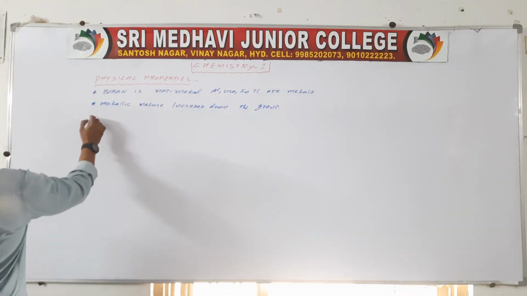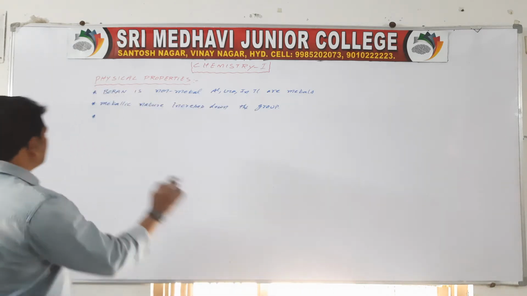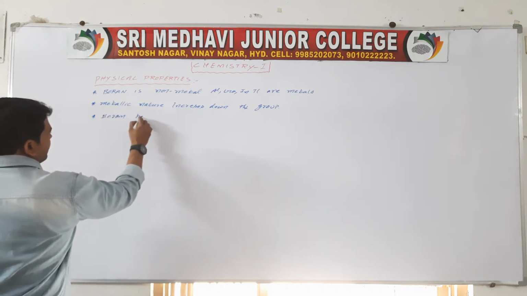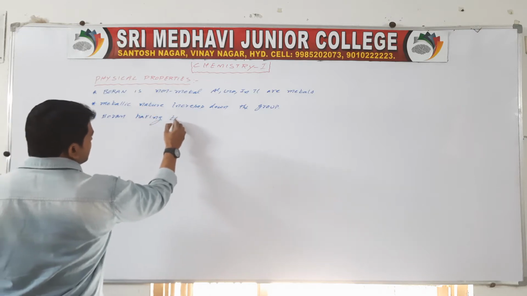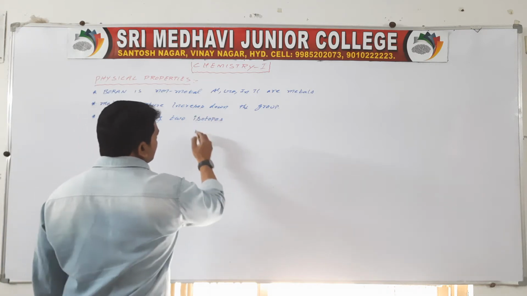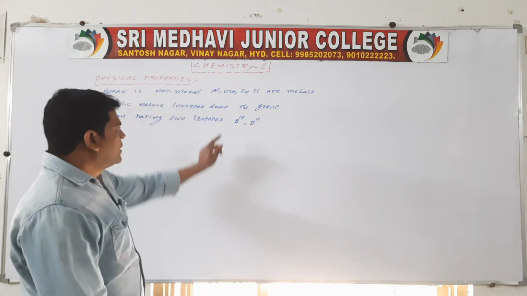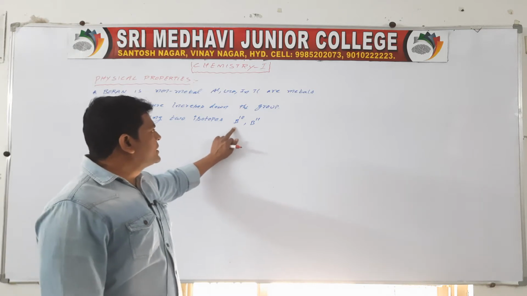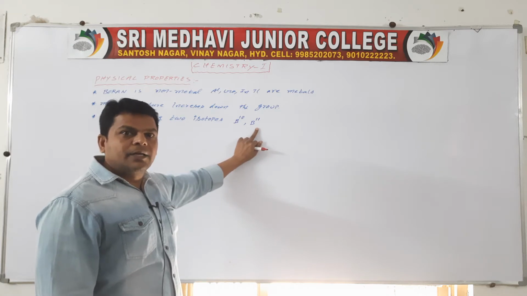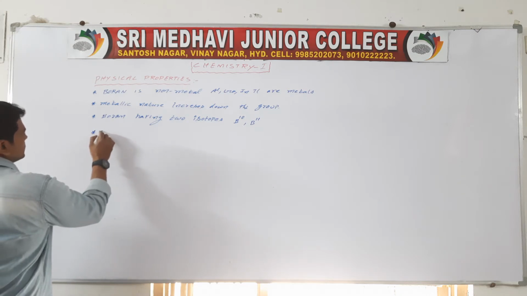Okay, see here, boron is a rare element. Boron has two isotopes, that is B10 and B11. Boron exists in the form of B10 which is only 18%, and the remaining B11 is 82%.